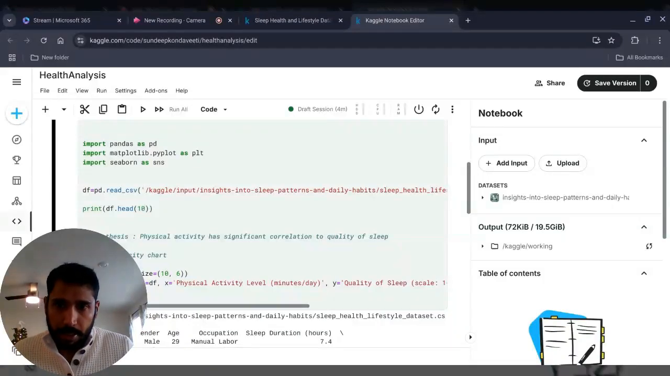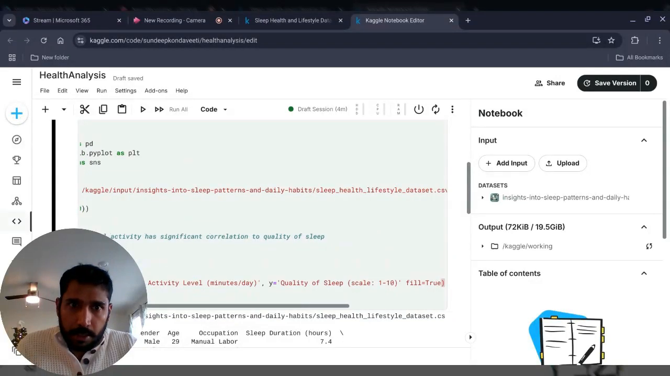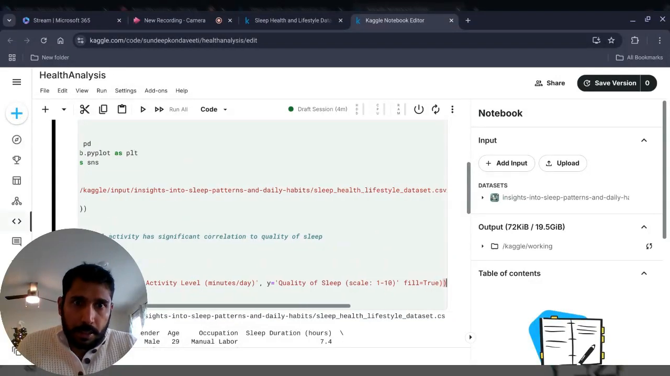Now going back to plt.title, looks like there is some syntax error going on here. Okay. Fig size we have. Oh, okay, we missed a comma. That's what it is. All right.